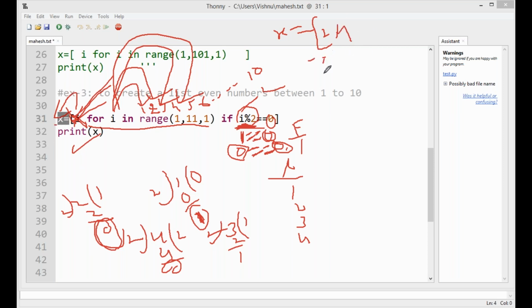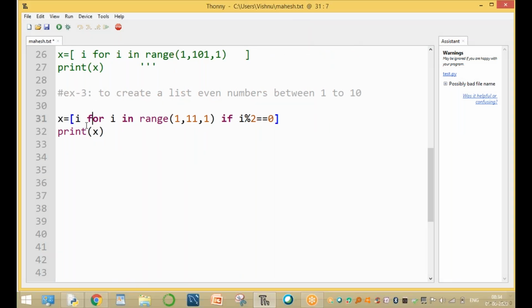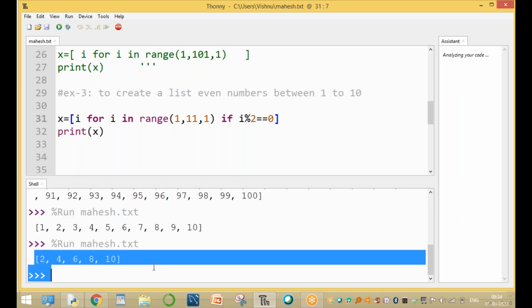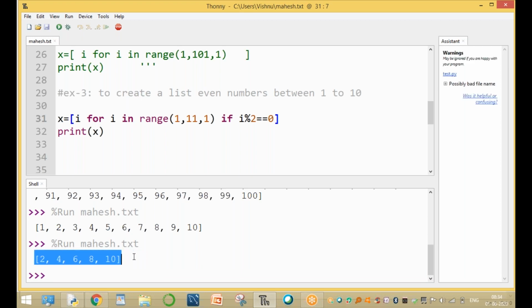And similarly 6, 8, 10. All the values are assigned to the i values. Clear? So this is called creating a list of even numbers between 1 to 10. Now run this and check. The list is created with only even numbers: 2, 4, 6, 8, and 10.